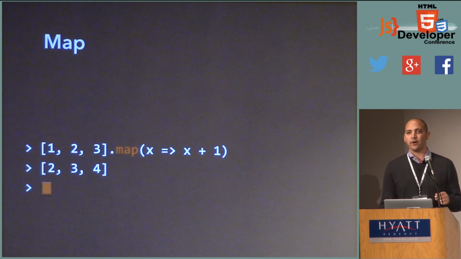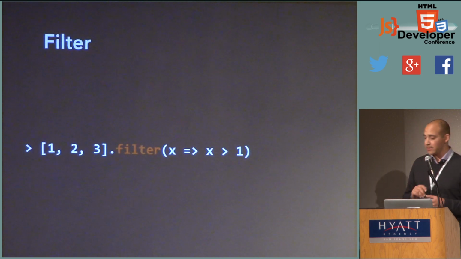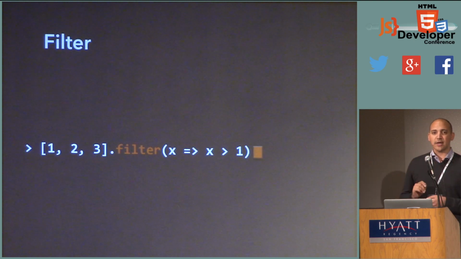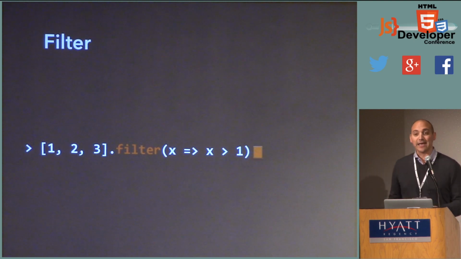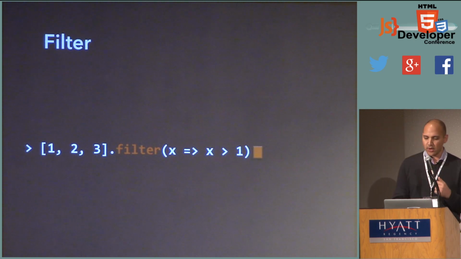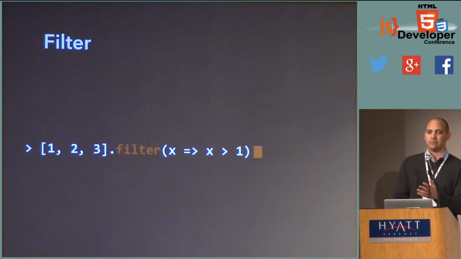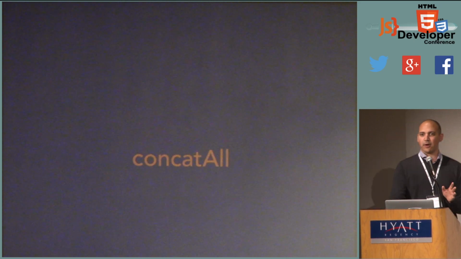Pretty straightforward. Filter. I'm assuming you're pretty familiar with filter if you're familiar with map. It's pretty much the same thing, except this time we apply a test function to every single item in the collection and get a new collection of only those items that passed the test. So if we apply this, what are we going to get? 2, 3, right? Okay, pretty straightforward.